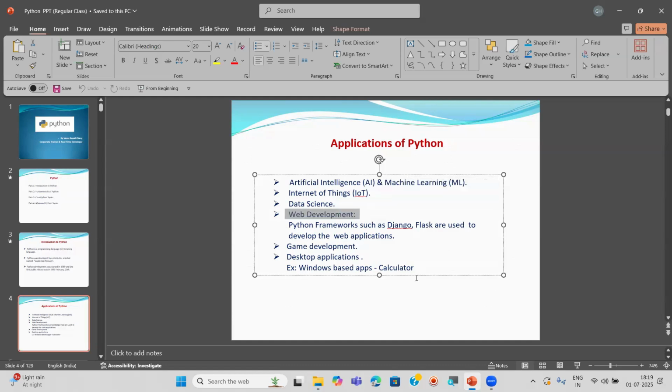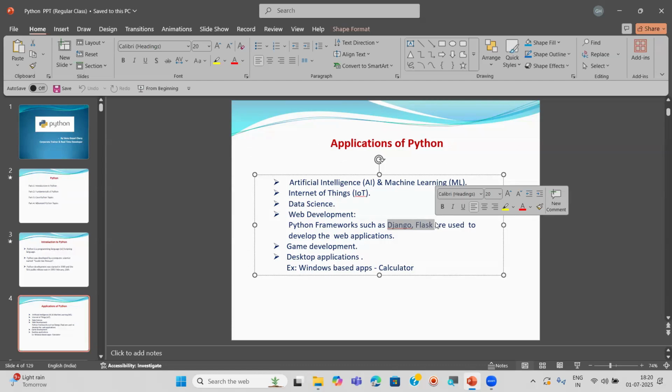we know already, we can also develop websites using Python. There are some Python frameworks available like Django and Flask. Okay, Django and Flask are Python's frameworks. Means these frameworks are created with the help of Python only.